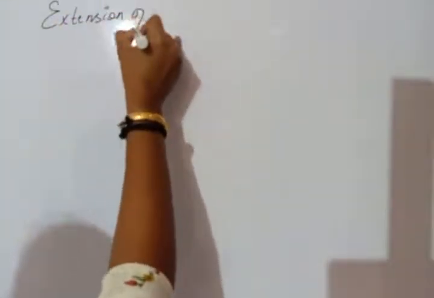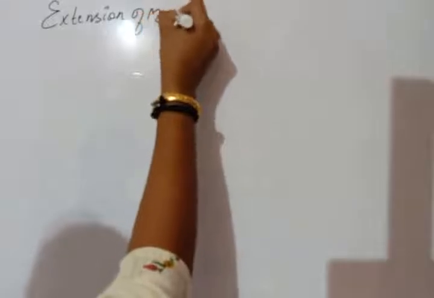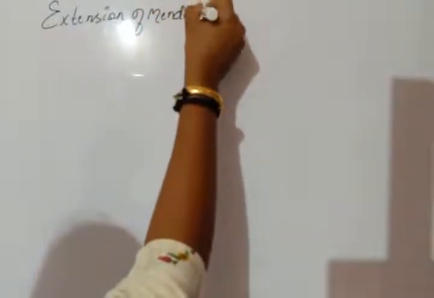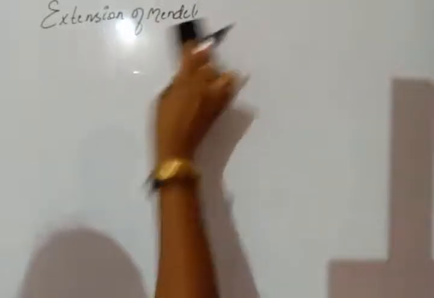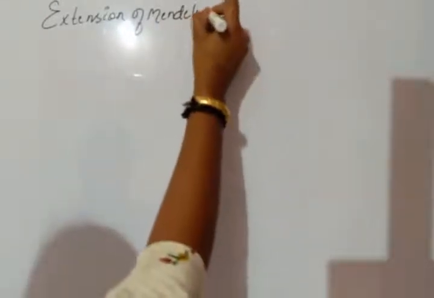We are moving to discuss some more extensions of Mendelism, having inheritance of two genes.